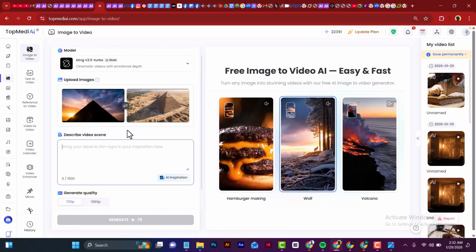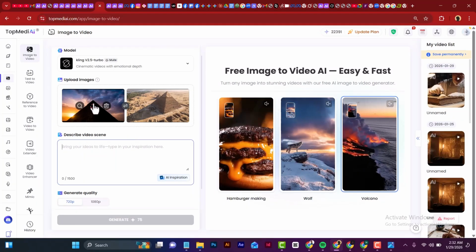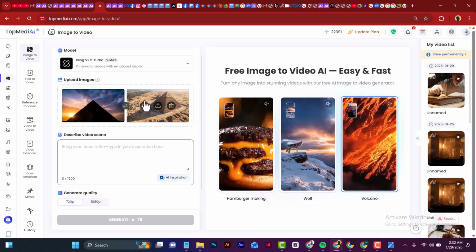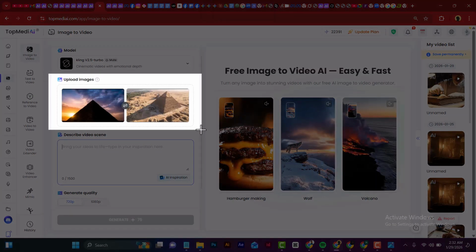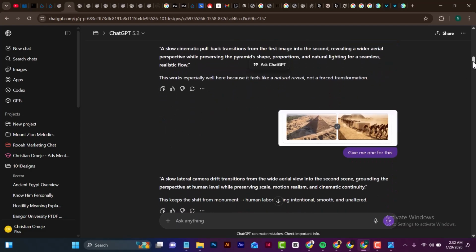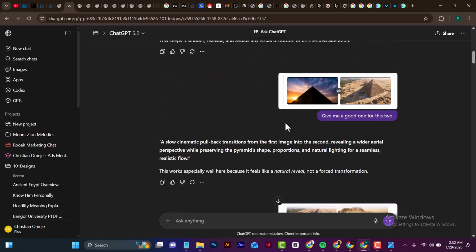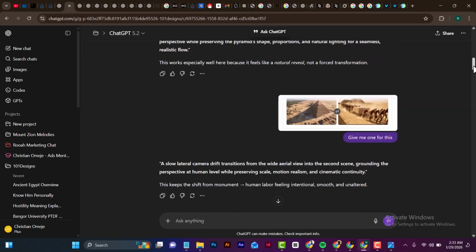For the next one, I used the previous end frame from the first video I just made, and then I put the next one I want to see. I wanted to transition from this closer view of the pyramid to a wider view like this, and it looks brighter. So all you need to do is the same thing. Take a screenshot of this, and then you take it back to ChatGPT. As you can see, I already gave it the prompt to give me a prompt from this to this. So all you need to do is the same thing for the rest of your story.